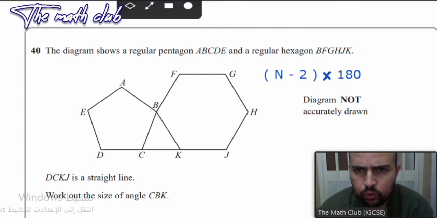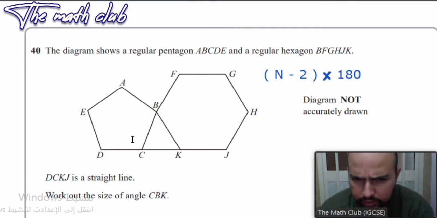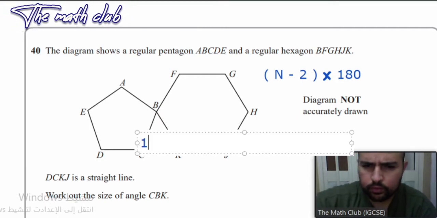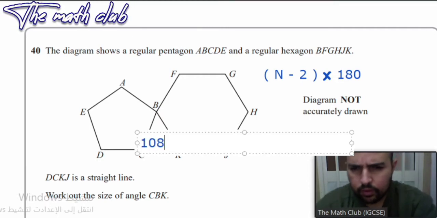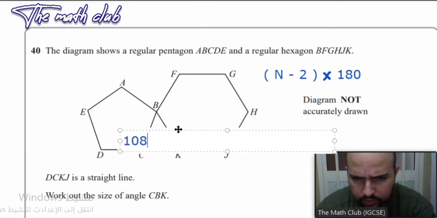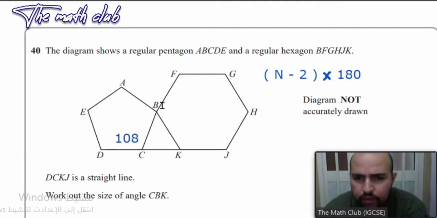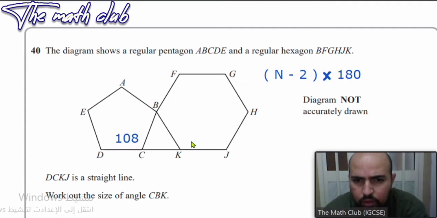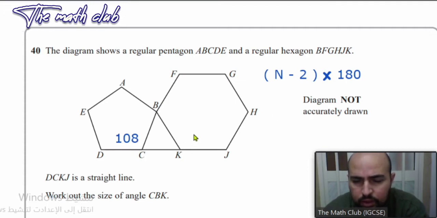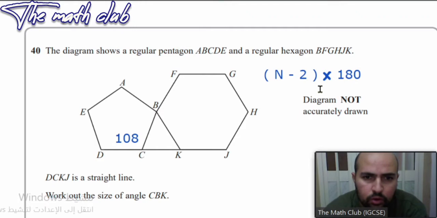This one is 108. Let me write it here. 108. Good. Put it here. Yes. So this angle here is 108. Now, after finding this angle, we're going to find the internal angle for the hexagon using the same rule.